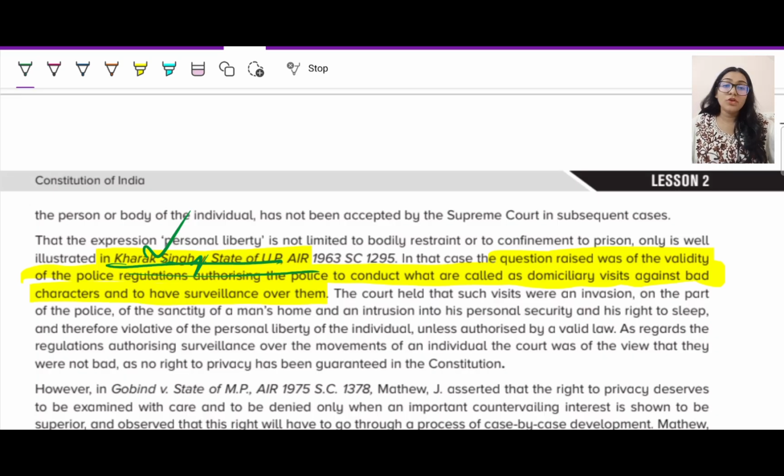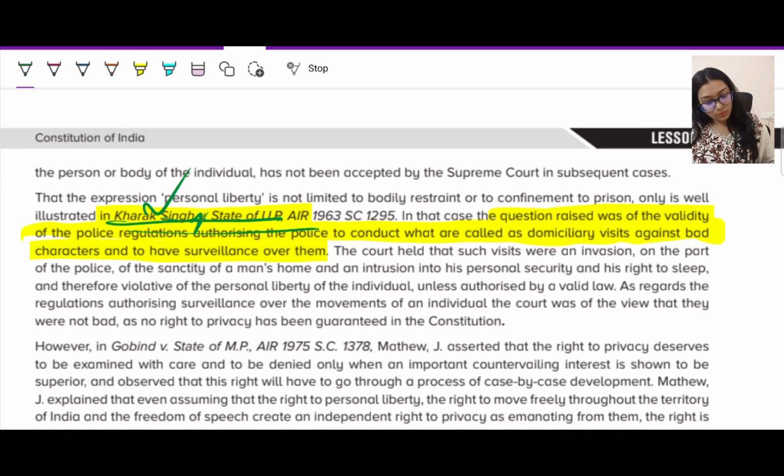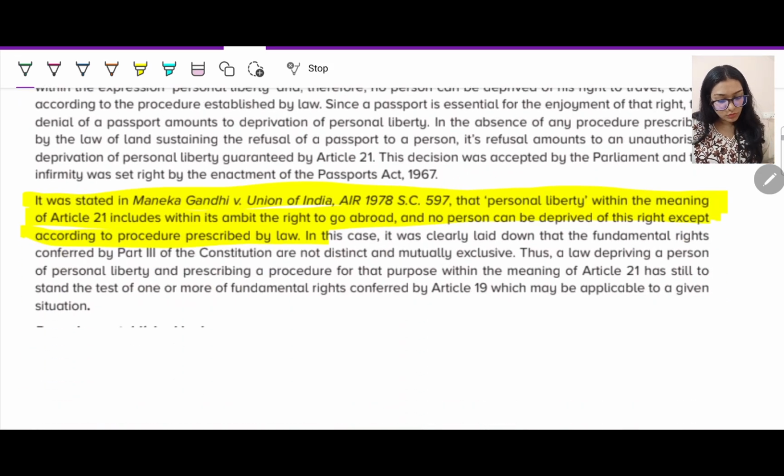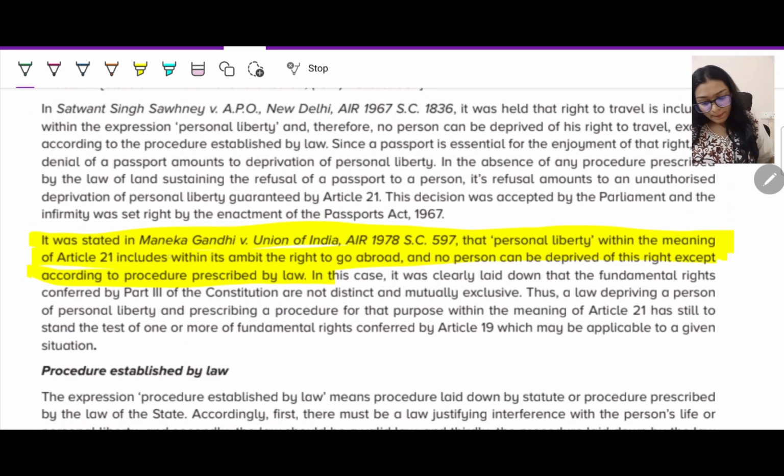So the court said, yes, you have a certain time frame within which you can go and investigate. If you are going beyond that, you are disturbing their life. Sleep is also like medicine, right? So in that way, you are disturbing him and you are not allowed to do that, fine. The question raised was the validity of the police regulations authorizing the police to conduct what are called domiciliary visits against bad characters and to have surveillance over them. The court said, no, you cannot go and visit them beyond the hours.